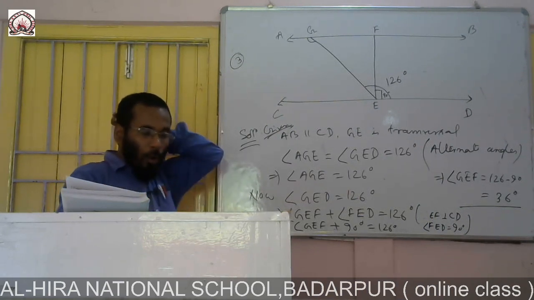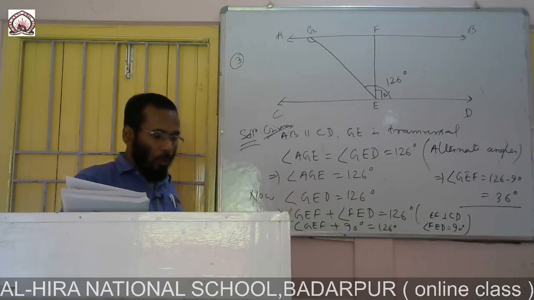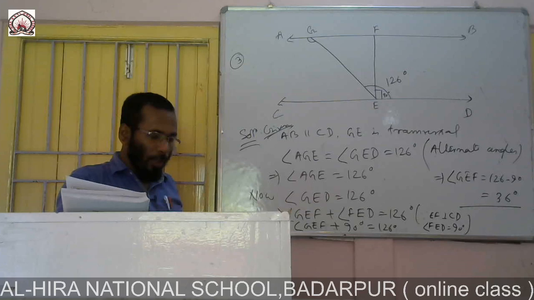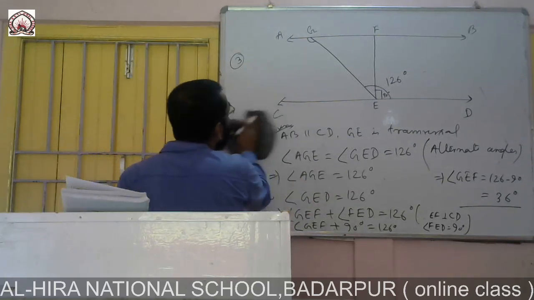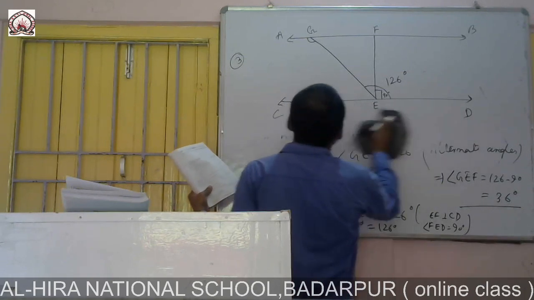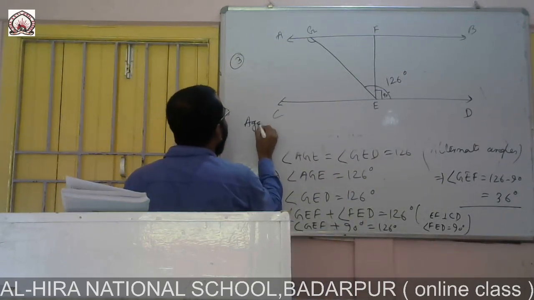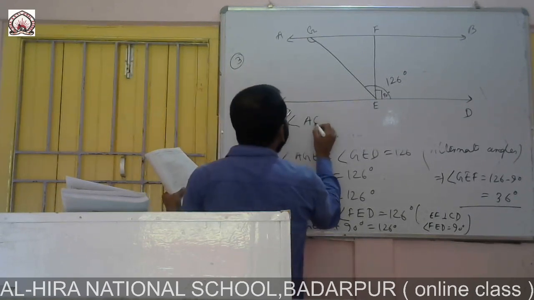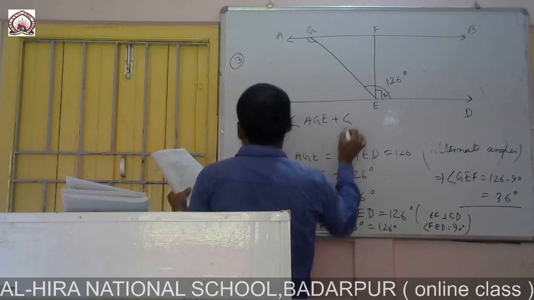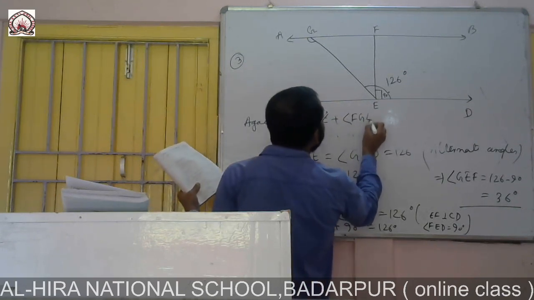Now angle GEF comes out, it is 36 degree. Now again you see, angle AGE plus angle FGE. Look at the picture.